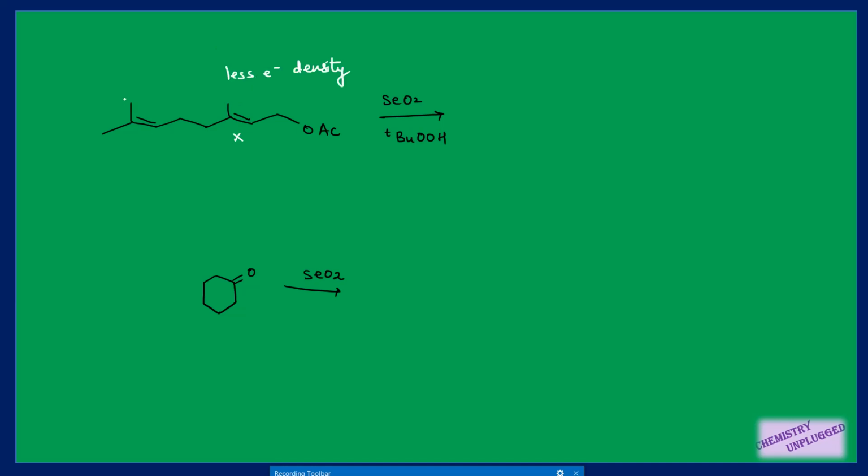And out of these, we have 3 carbons. All 3 are allylic carbons, right? So these 3 can be oxidized, but we know that the more substituted carbon will participate. So this is more substituted and this one is at trans position, so this will be oxidized. So we will get this type of product here, right?